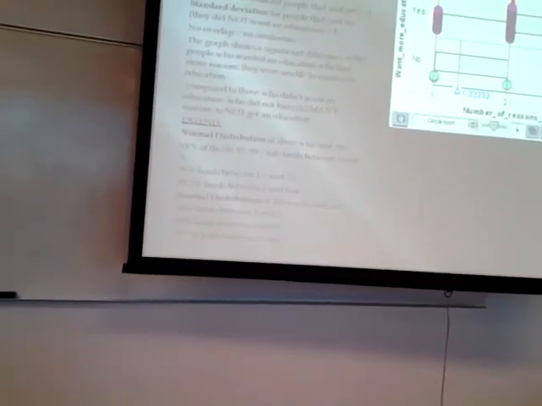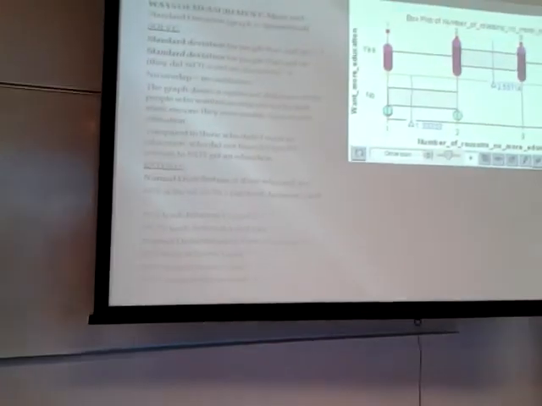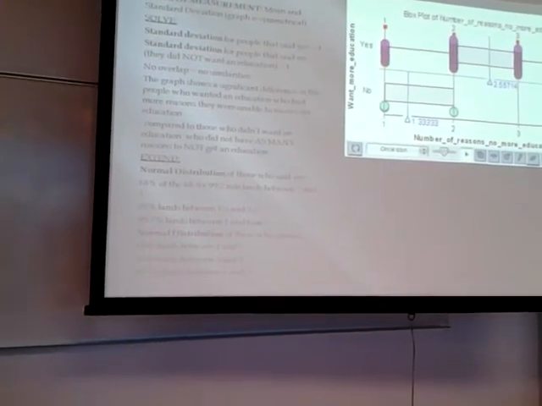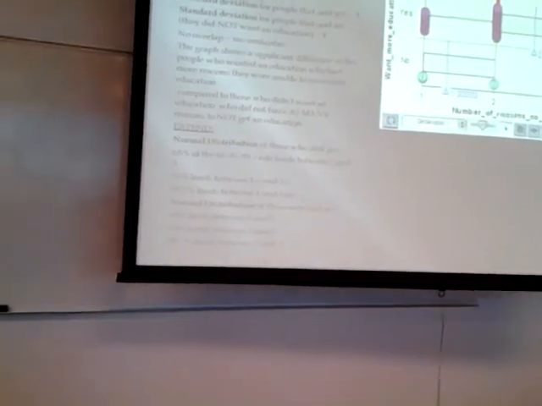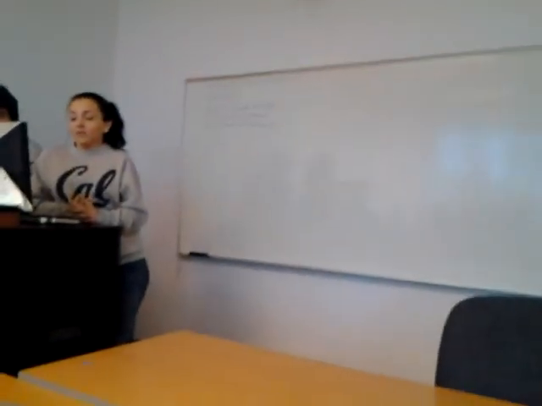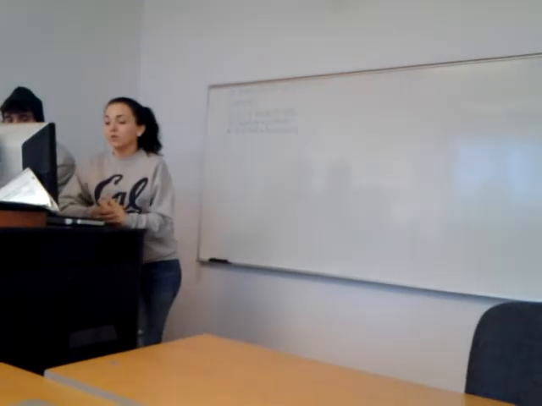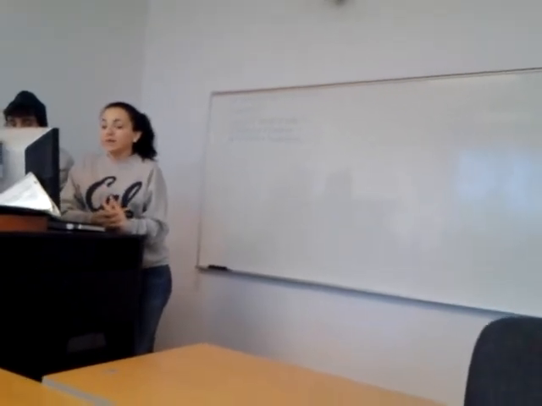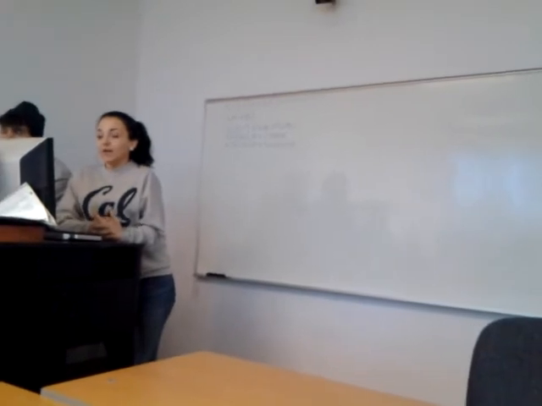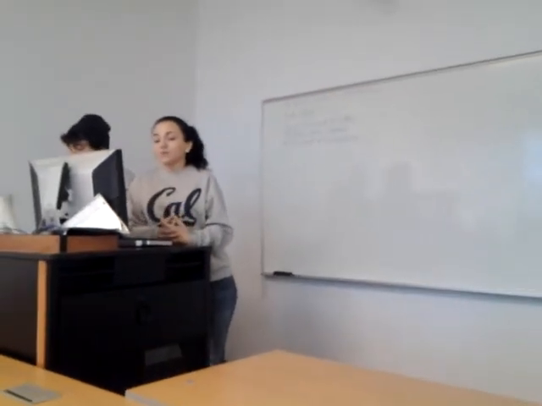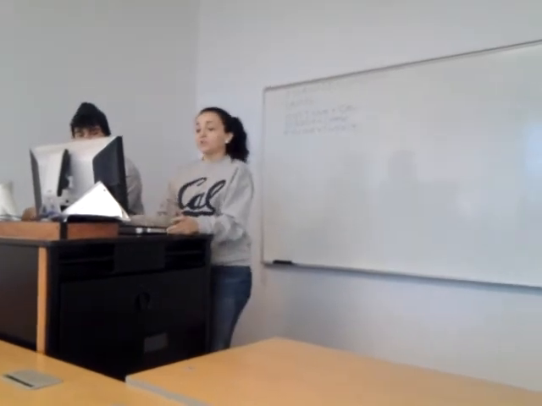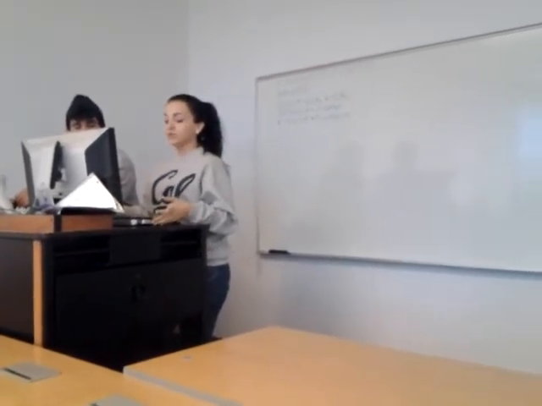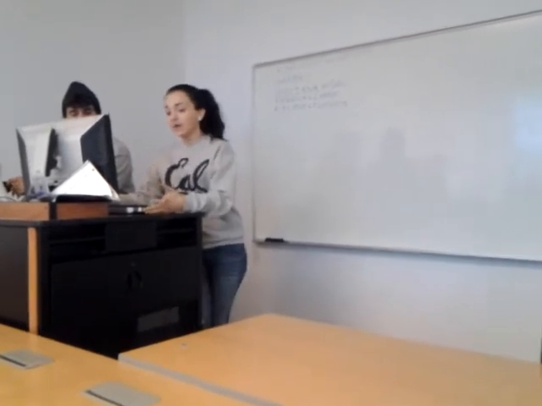The graph shows a significant difference in the people who wanted an education, who had more reasons they were unable to receive an education, compared to those who did not want an education, who didn't have as many reasons to not get an education. And then the normal distribution of those who said yes: by the 68, 95, 99.7 rule, 68% lands between 2 and 3, 95% lands between 1.5 and 3.5, and 99.7% lands between 1 and 4. And then for the normal distribution of those who said no, 68% lands between 1 and 2, 95% lands between 0 and 3, and 99.7% lands between -1 and 4.